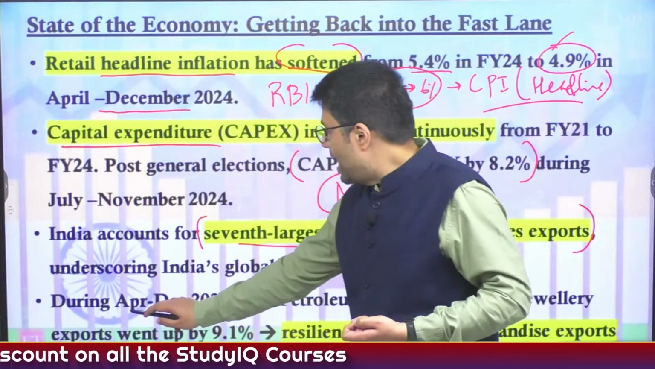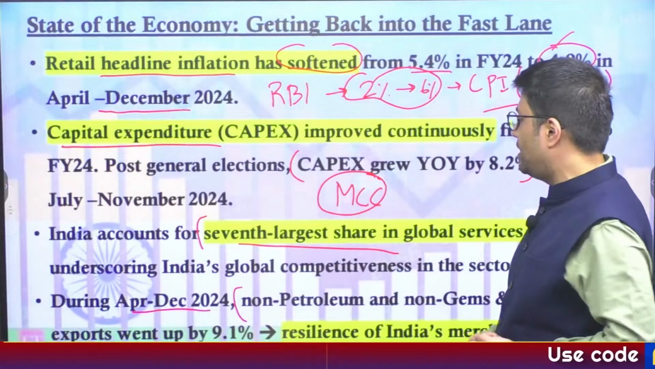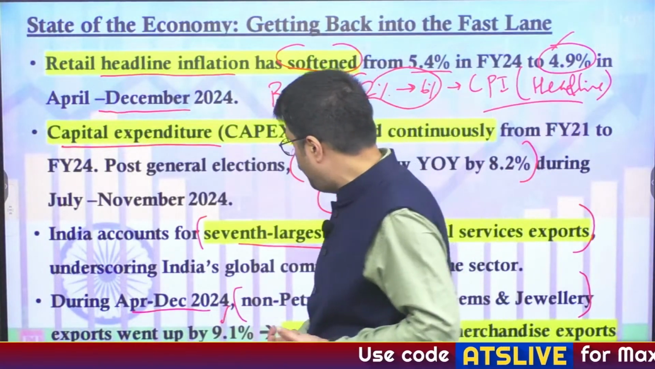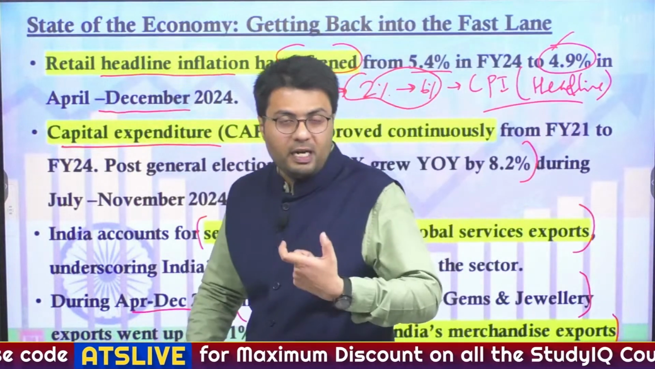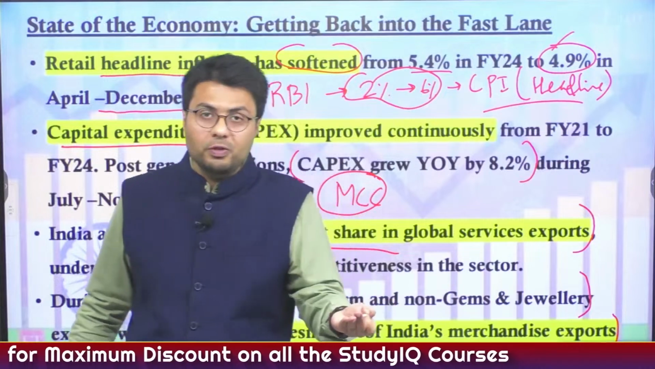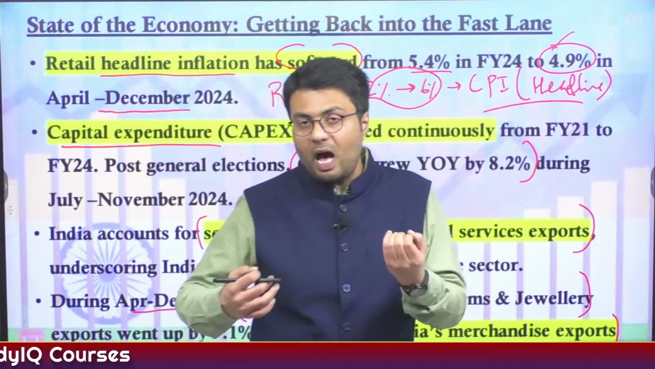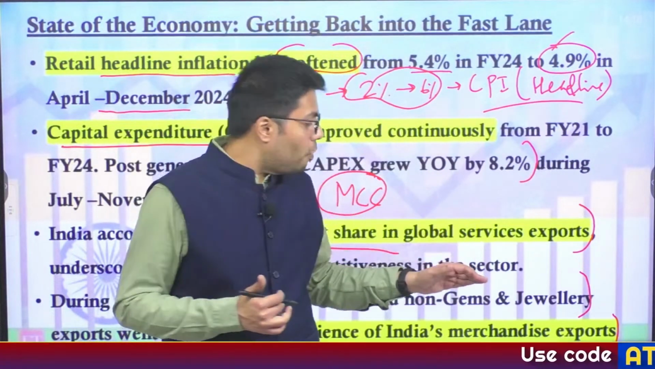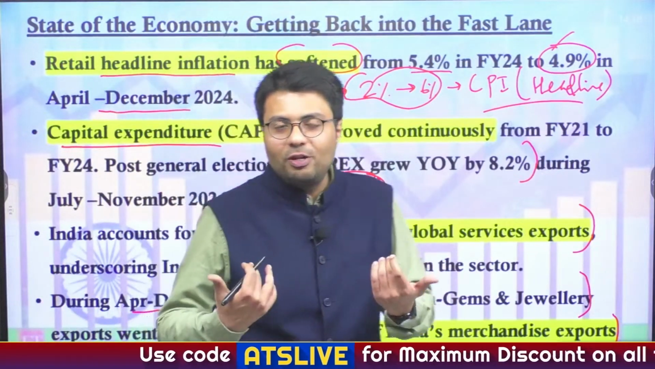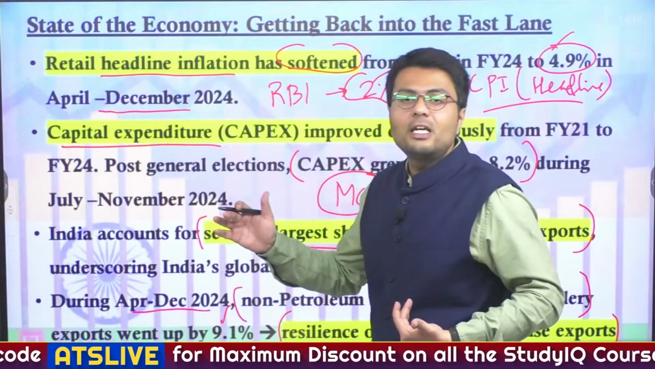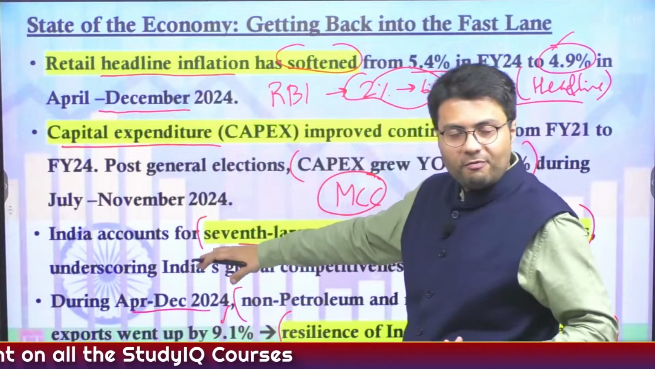Further, during April-December 2024, in the non-petroleum and non-gems and jewelry sector, exports went up by 9.1%. It highlights the resilience of merchandise exports in India despite a subdued global atmosphere. Because of this subdued global atmosphere, it was originally expected that our exports would fall. But because of the contribution of the non-jewelry and non-petroleum export sector, which is not a traditional stronghold of India, India's exports still carried on much higher than what was expected. So this was the positive development that India saw.